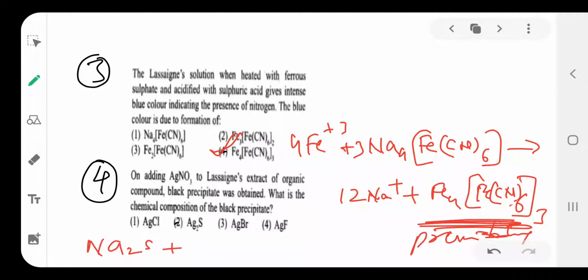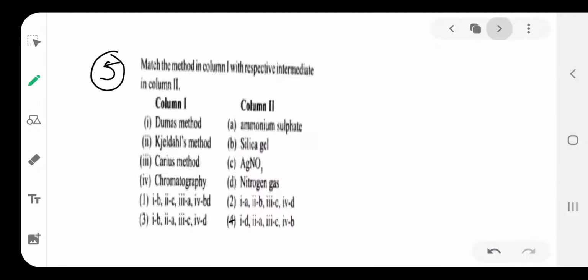That sodium sulfide solution reacts with AgNO3 to form Ag2S, a black precipitate. Option is 2.